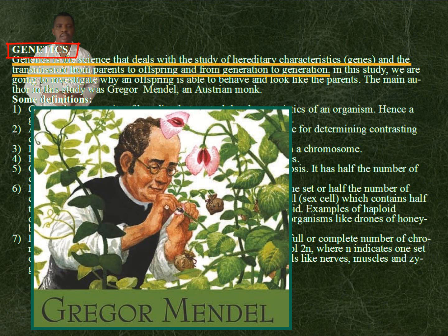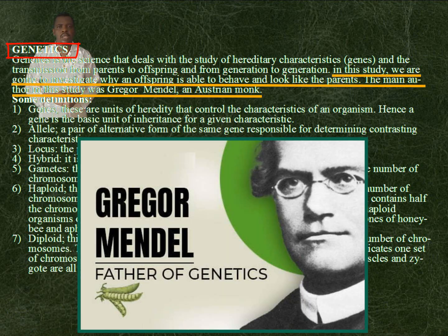Genetics is the science that deals with the study of hereditary characteristics, that is genes, and the transmission of genes from parents to offspring and from generation to generation. In this study, we are going to investigate why an offspring is able to behave and look like the parents. The main author in this study was Gregor Mendel, an Austrian monk.